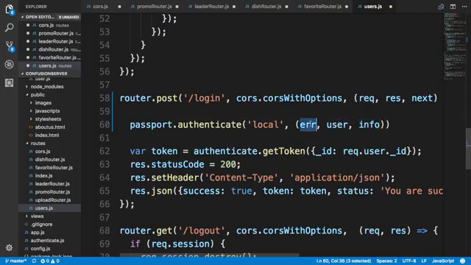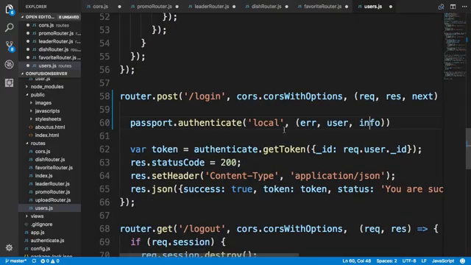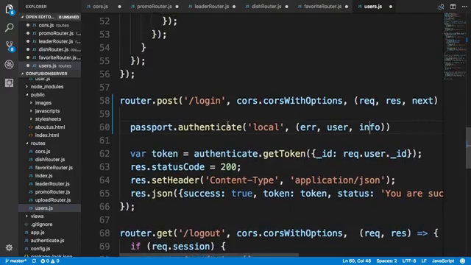So the error will be returned when there is a genuine error that occurs during the authentication process, but the info will contain information if the user doesn't exist. And so the passport.authenticate is passing back a message saying that the user doesn't exist, or either the username is incorrect or the password is incorrect, and so on. So that information will be passed in the info message. Now we will see how this is useful to us when we look at the client side a little bit later. So in this situation, we will handle this as follows.